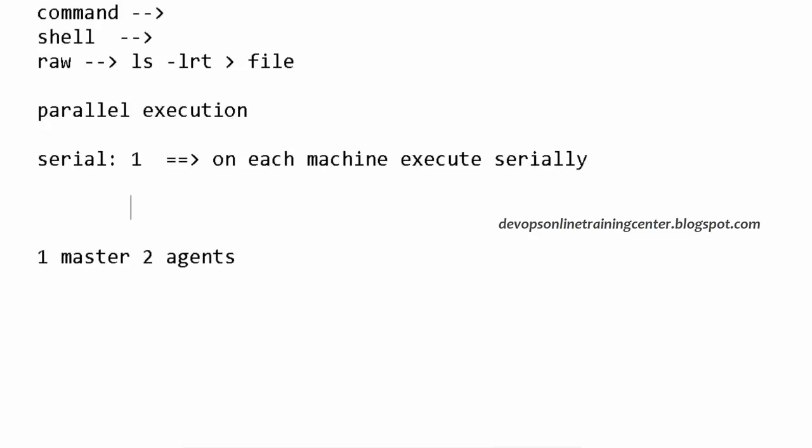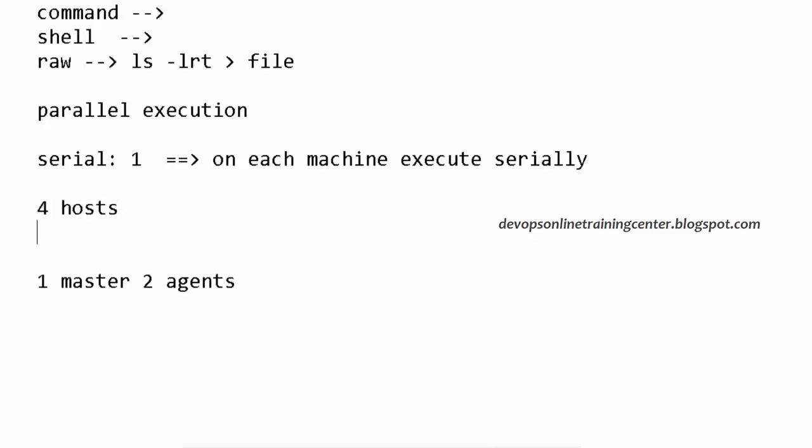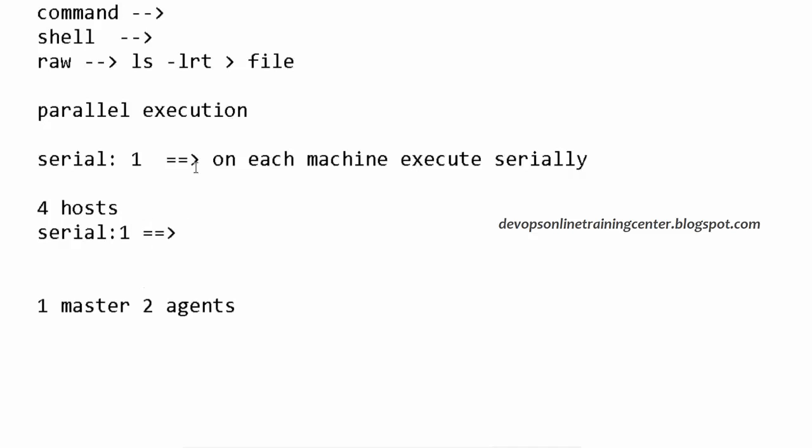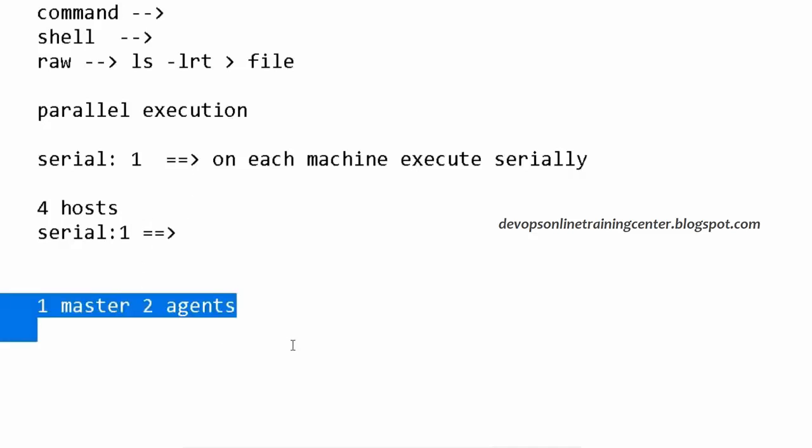So let us say I have 4 hosts, 4 machines, and if I give serial equal to 1, on 4 hosts it will be executed one by one, 4 times. So if the command sleeps for 5 seconds, the total execution time will be more than 20 seconds, because facts gathering also will take some time.